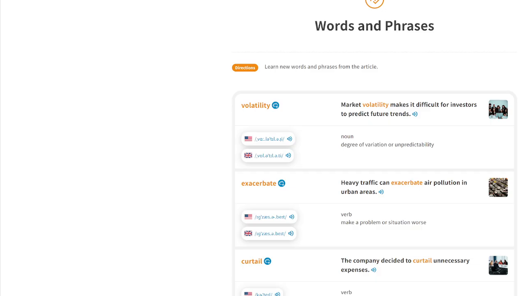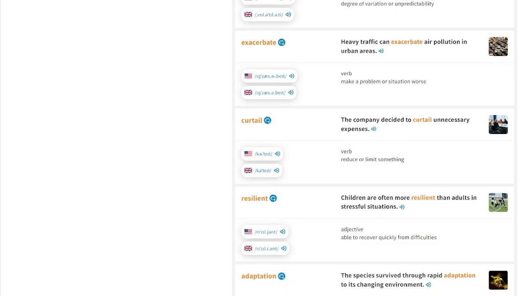Okay, next. Resilient. Resilient is an adjective, able to recover quickly from difficulties. Children are often more resilient than adults in stressful situations.